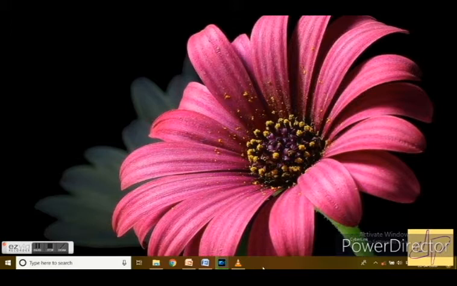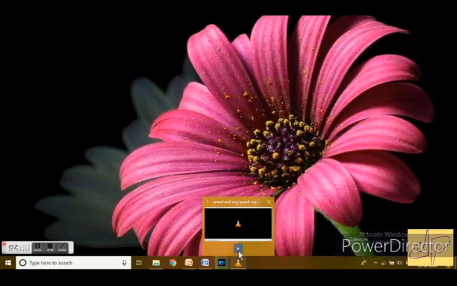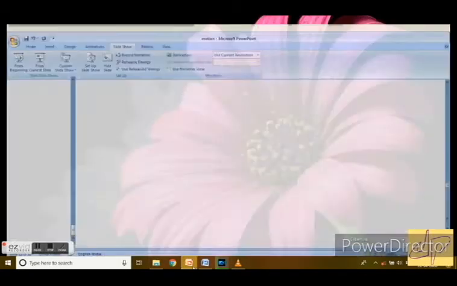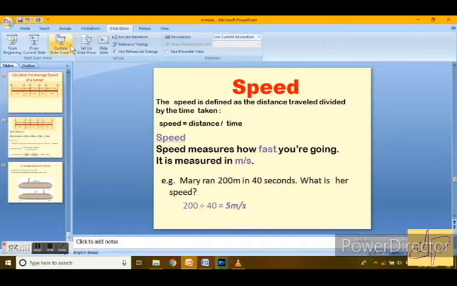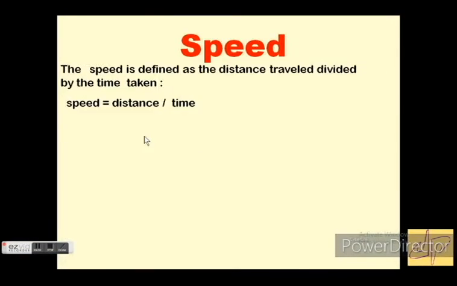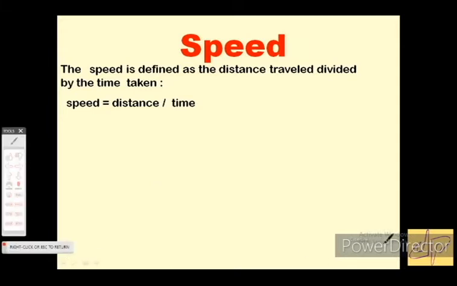Another topic, speed. Suppose you are walking or you are running, you are having speed. All moving objects, they are having speed. Speed can be defined as the distance traveled divided by the time taken.